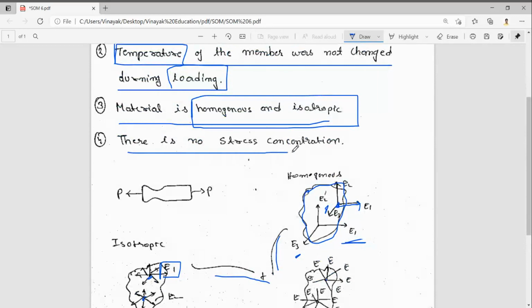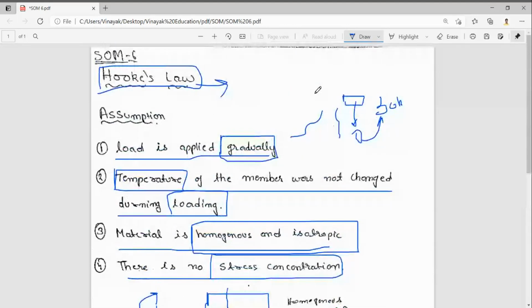There is no stress concentration. First we saw that the bar was constant, which is called a prismatic bar, where the area of cross section is constant. Here the force P is acting, but the bar has a smaller cross section in one place, so the stresses will be more there. Why? Because stress equals force per unit area, that is resisting force per unit area, and here the area is decreasing. So the stress will not be uniform, and there will be some change in stress. For a body like this, Hooke's law is not applied. That is stress concentration. So here we have seen the assumptions of Hooke's law.